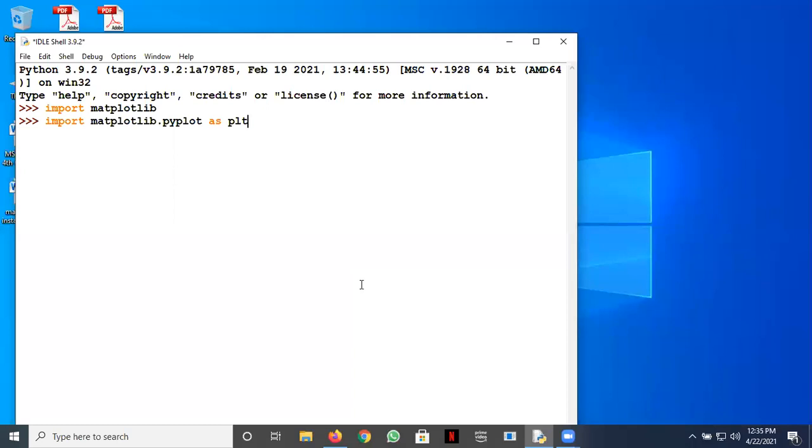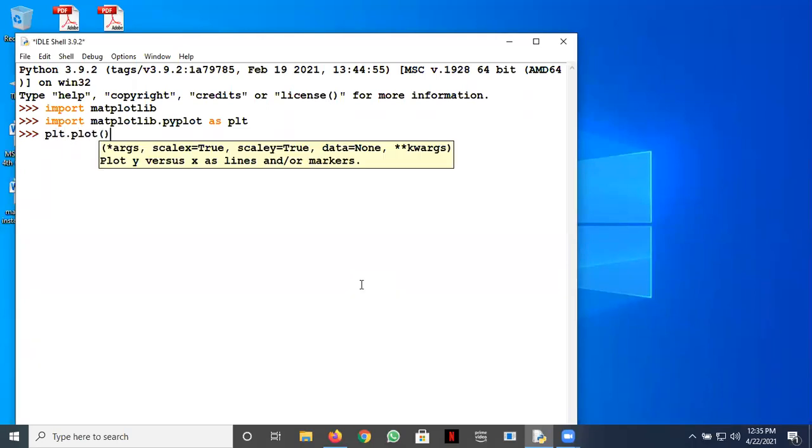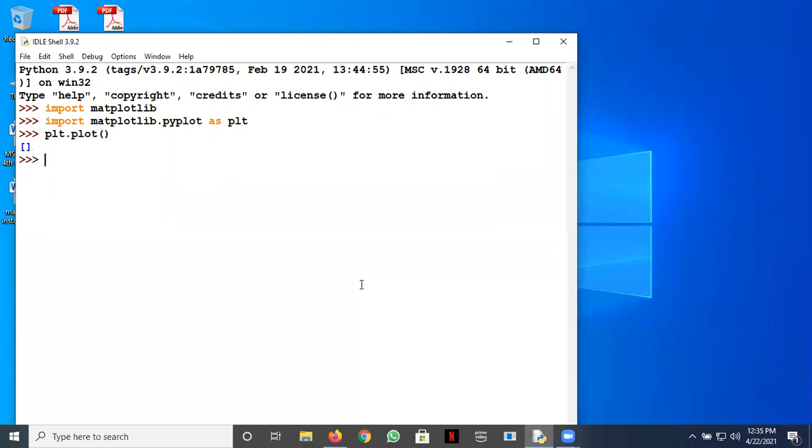So: import matplotlib.pyplot as plt. So take a shorter name here, so wherever you need to call some method, you can use plt. For example, you can write plt.plot, something like this. You've not given any data, so nothing, a null is returned here. This plot is for plotting things, right? I'll be taking some examples with you now, so better to write them down, or you can see the video later on.